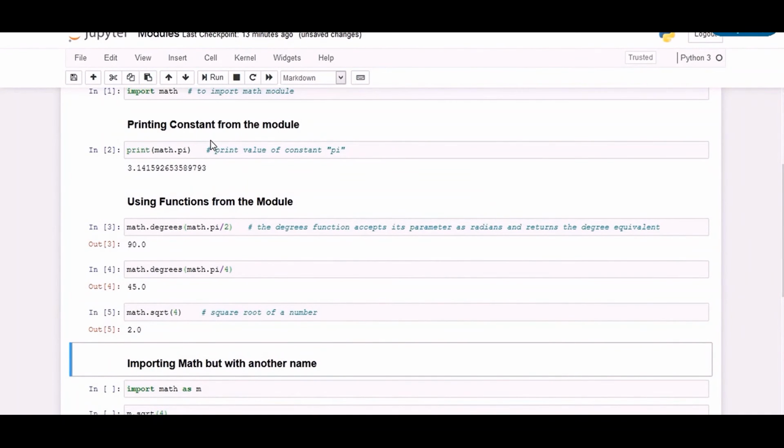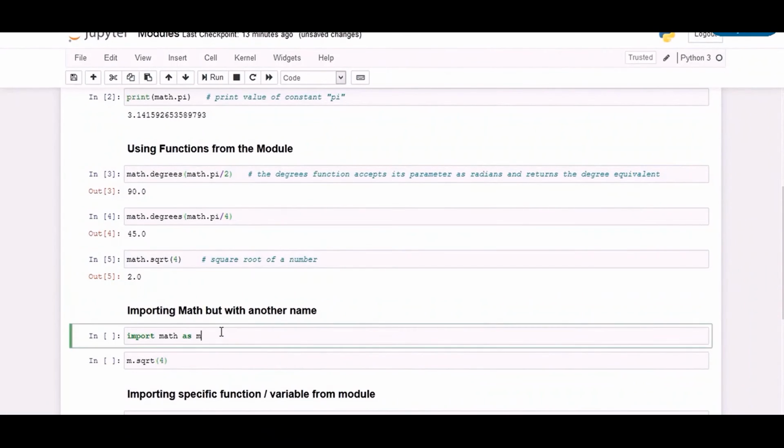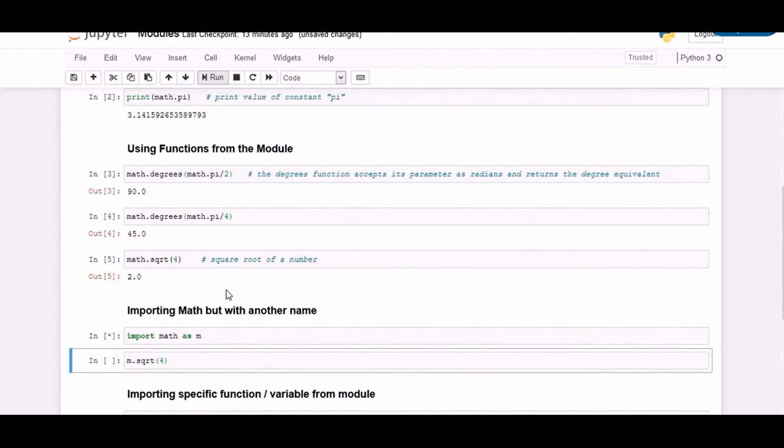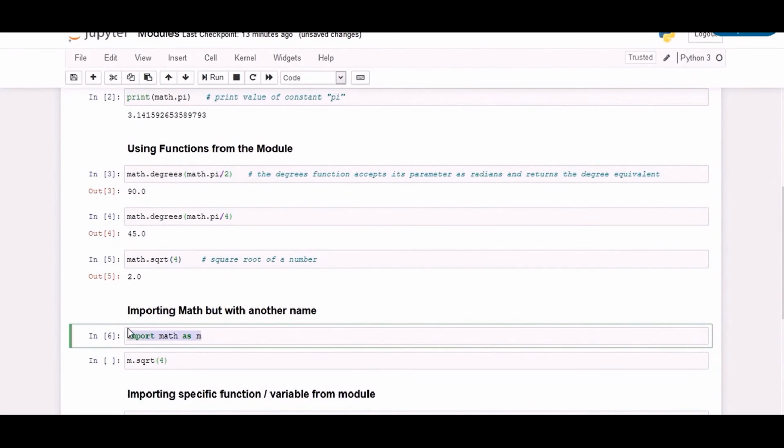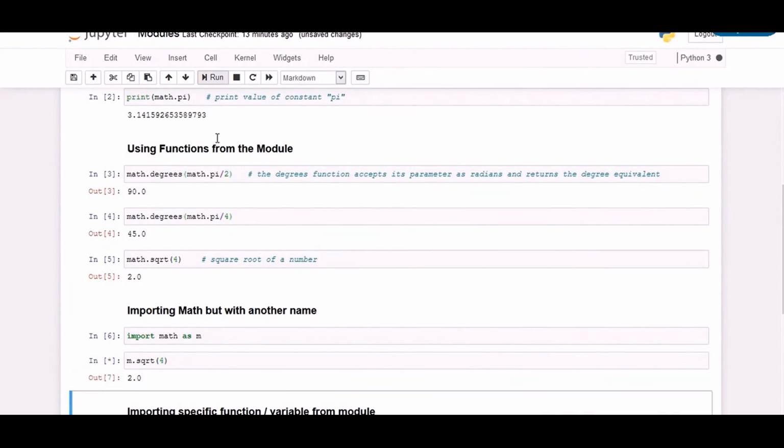Instead of importing any module directly with its name, we can also import the module but refer to it with some other name. So let's import math but call it just m. The syntax to do so is import math as m. Now that we have imported math as m, we will refer to m and call the function of the main module like this.